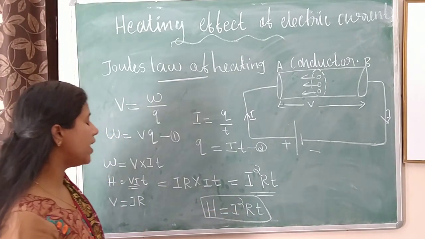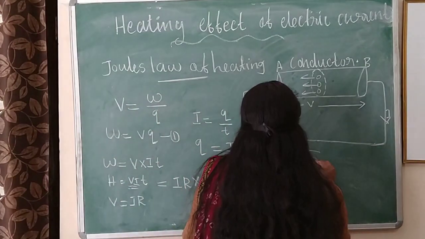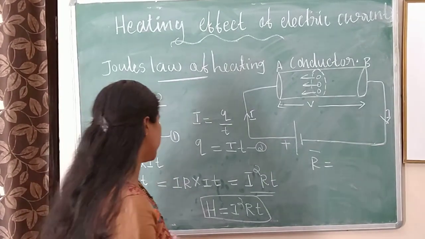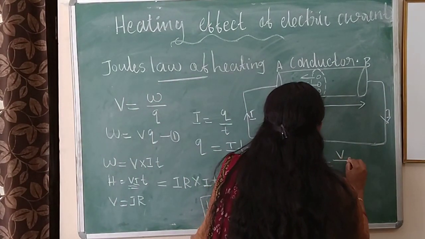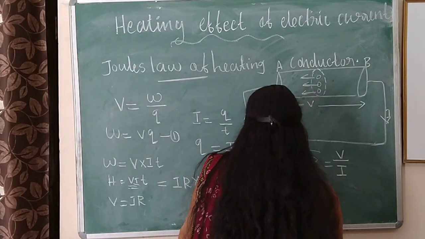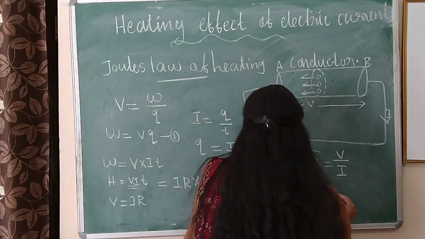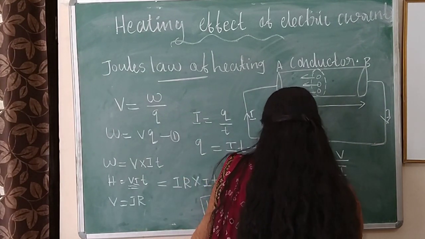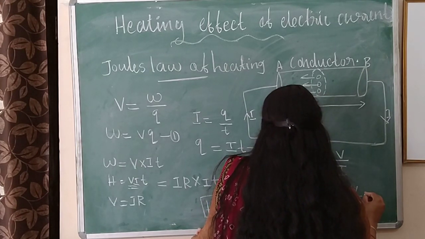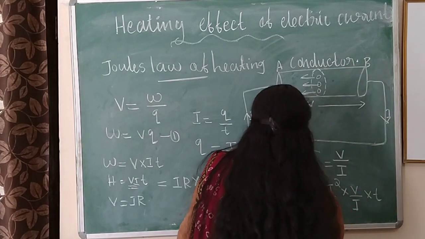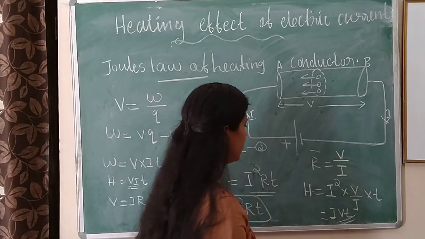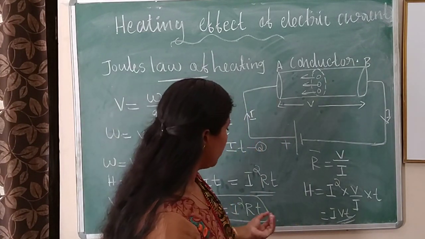Then we will get another equation. By using Ohm's law, instead of R we can use R is equal to V by I. Then we can substitute H is equal to I square into R, which is V by I, into T. Then I cancels, giving H is equal to VIT.